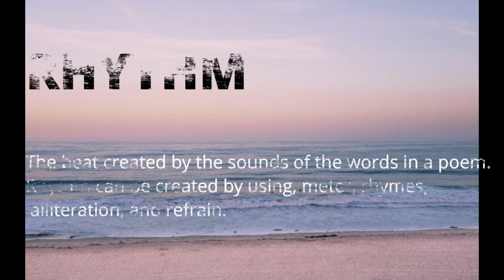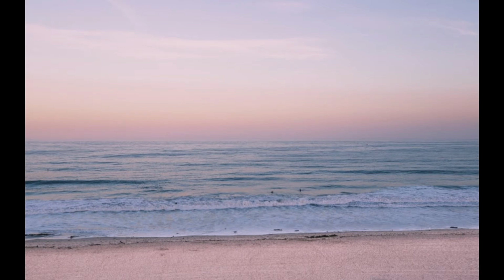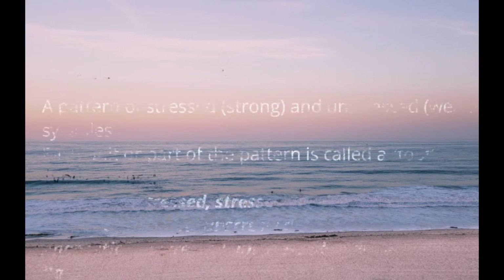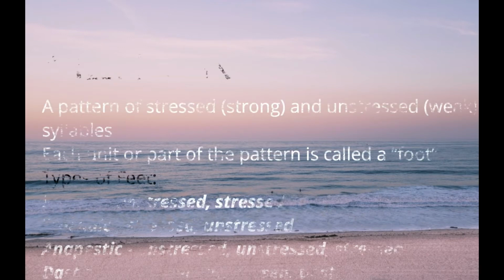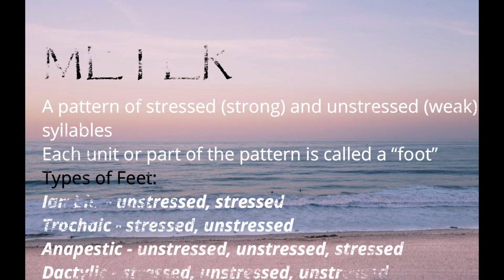Rhythm, the beat created by the sounds of the words in a poem. Rhythm can be created by using meter, rhymes, alliteration, and refrain. Meter, a pattern of stressed, strong, and unstressed, weak syllables. Each unit or part of the pattern is called a foot.